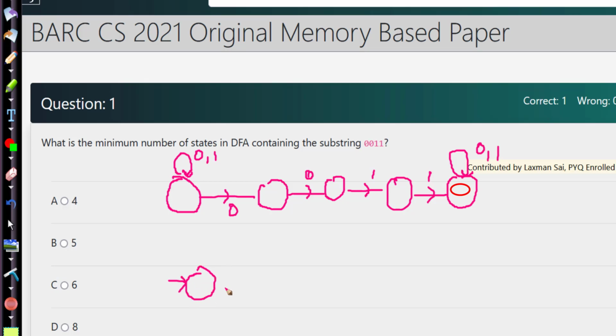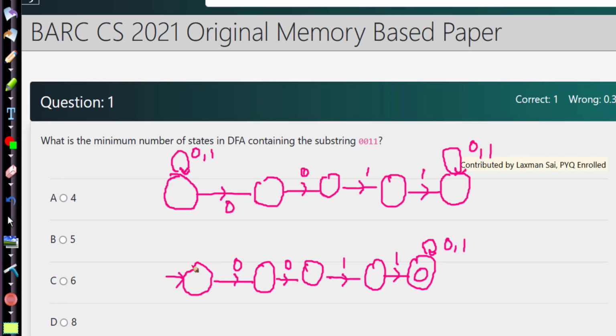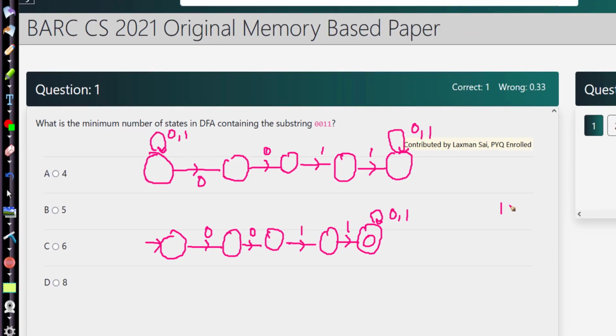This is the starting state. We are waiting for 0, 0, 1 and 1. Once we see 0011, I don't care. Whatever I see, I'm simply going to accept it. But there could be a string which starts with 110011. Whatever the number of ones that we see at the very beginning, that's not a problem. If it contains 0011, that's not a problem.